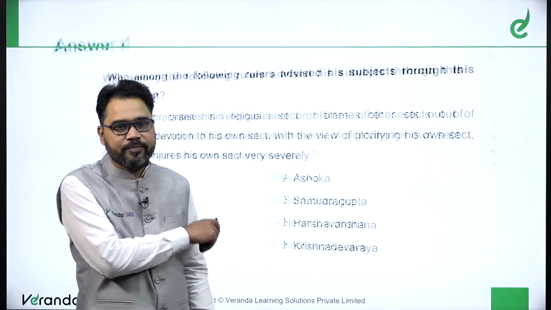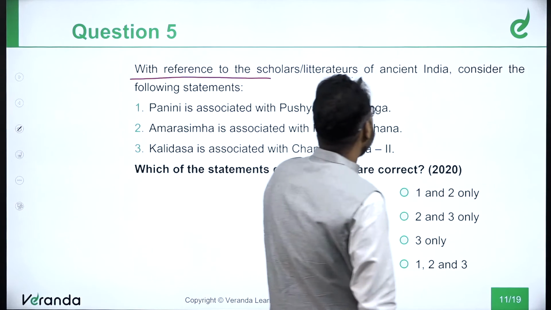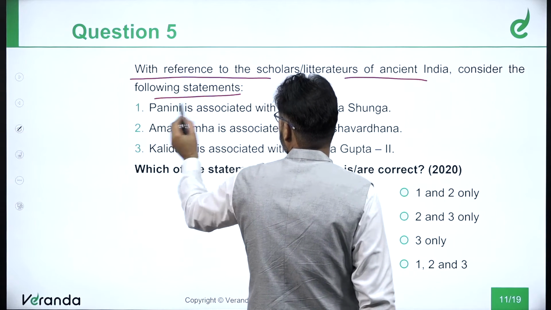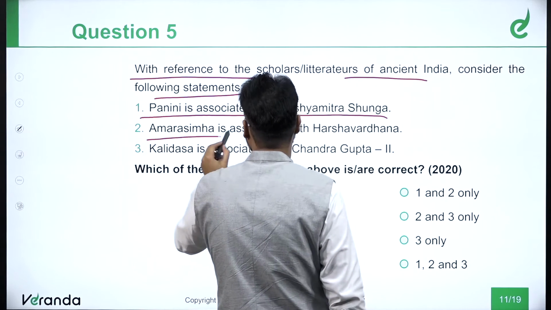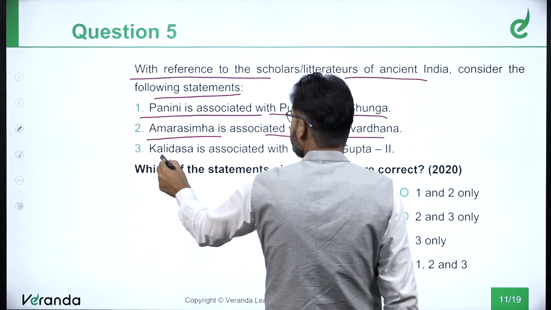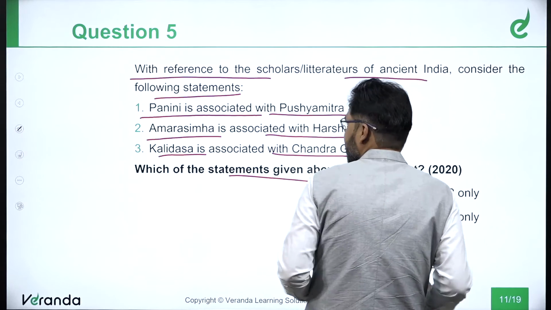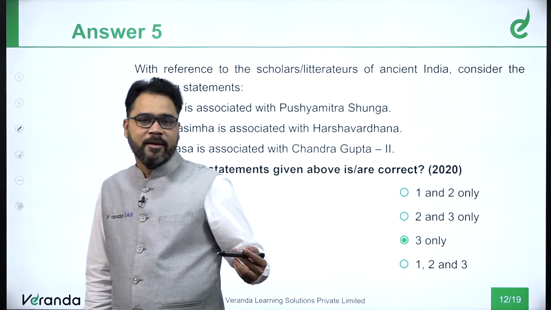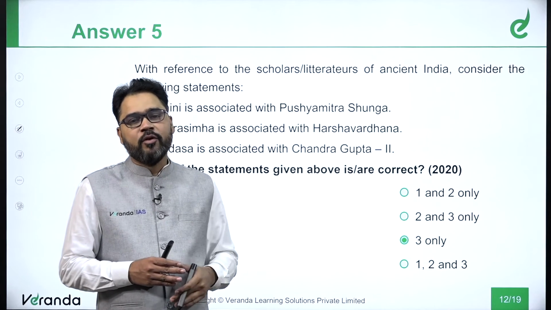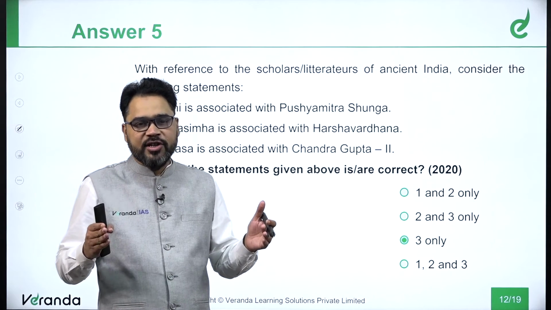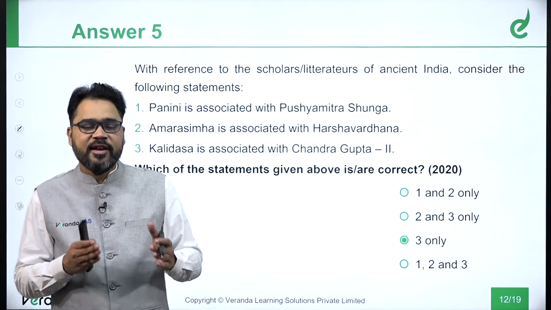Okay? Next. With reference to the scholars and literatures of ancient India, consider the following statements. Panini is associated with Pushyamitra Shunga. Amarsimha is associated with Harshvardhan. Kalidas is associated with Chandragupta II. Which of the statements given are correct? Okay, now you have your question here. There is a pattern of writers and composers being associated with kings, and you have to tell which of these options is correct and which is incorrect.